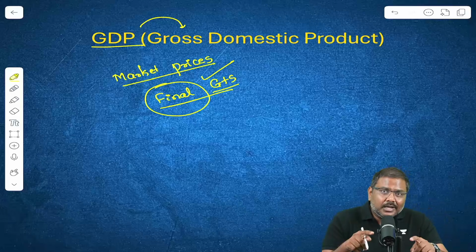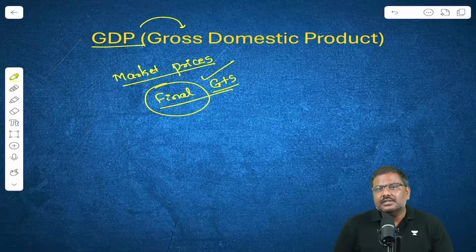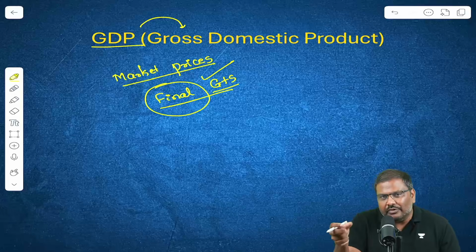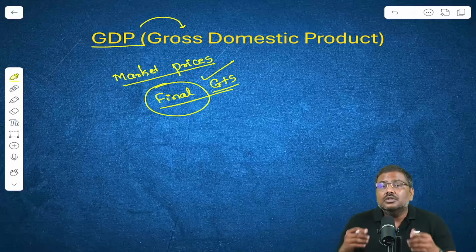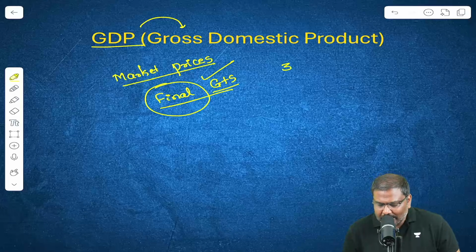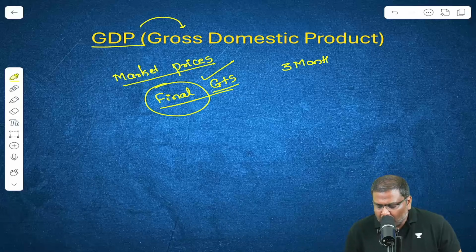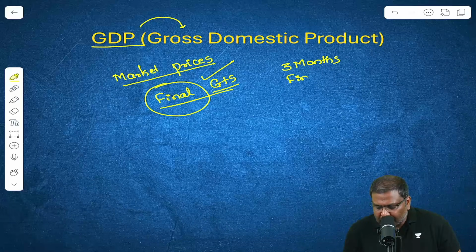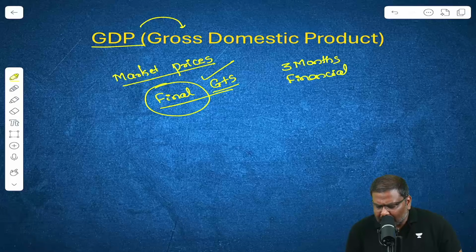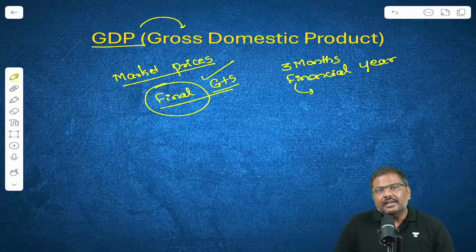So, what is the market price of all the final goods and services which are produced within the Indian territory for, let's say, a quarter? Quarter essentially means a time period of 3 months, or for a full financial year. And what do I mean by a full financial year here? One, we have a calendar year.